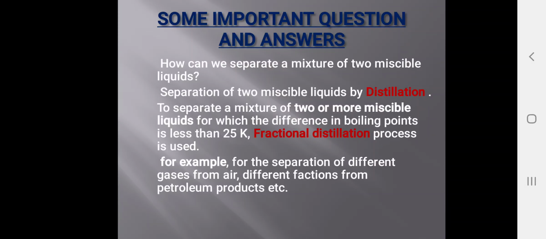So this is the example, or else we can say we can separate different petroleum products like petrol, diesel, kerosene, and Vaseline. These types of petroleum products are separated by the process called fractional distillation.